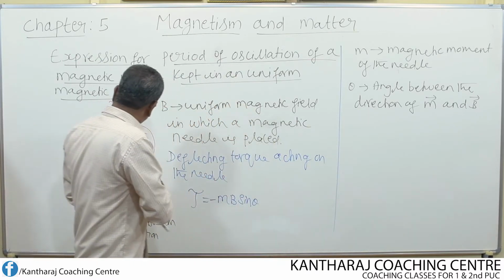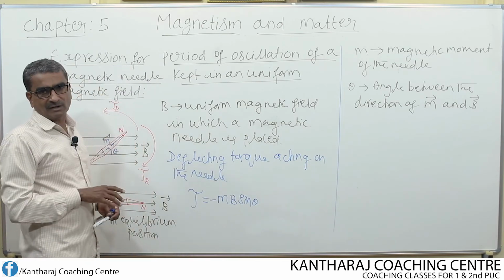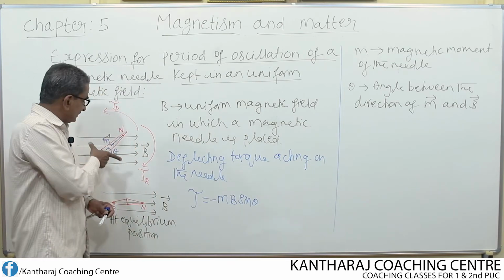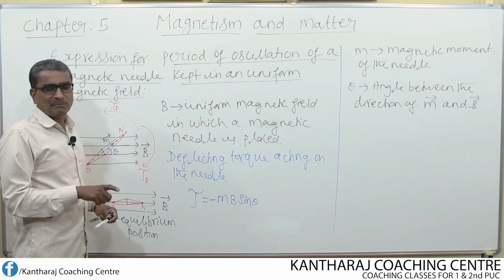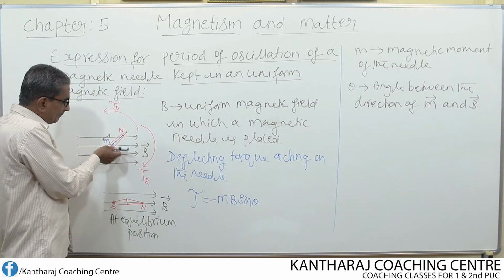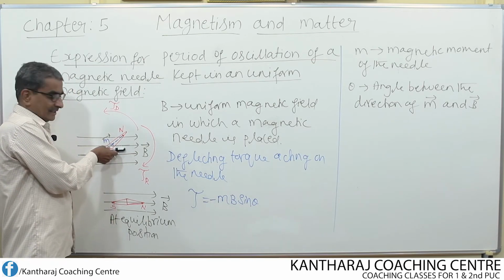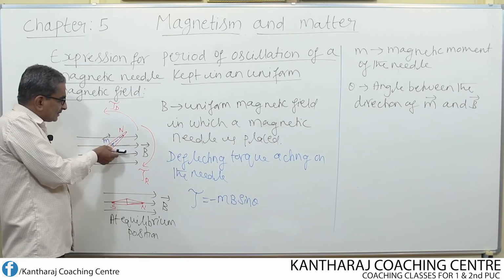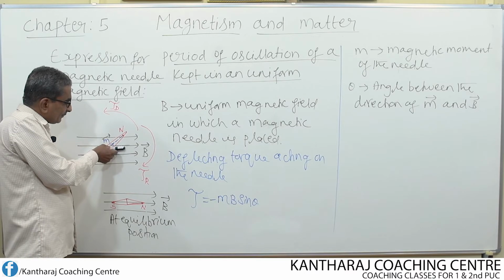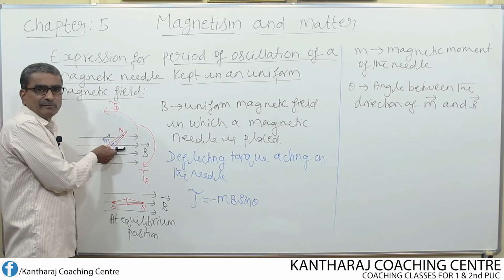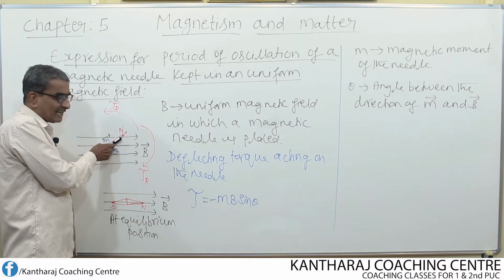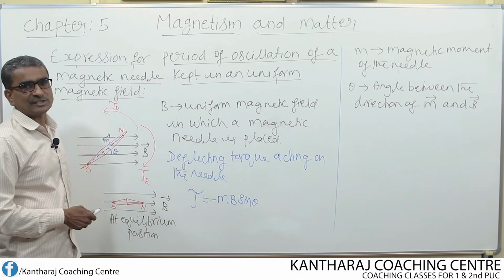Suppose this angle theta is very small, that means the needle oscillates with small amplitude. Small amplitude means from the direction of magnetic field, it does not oscillate too much, only a very small oscillation. If it gets displaced from its equilibrium position through a small angle, then we say that its amplitude of oscillation is small.